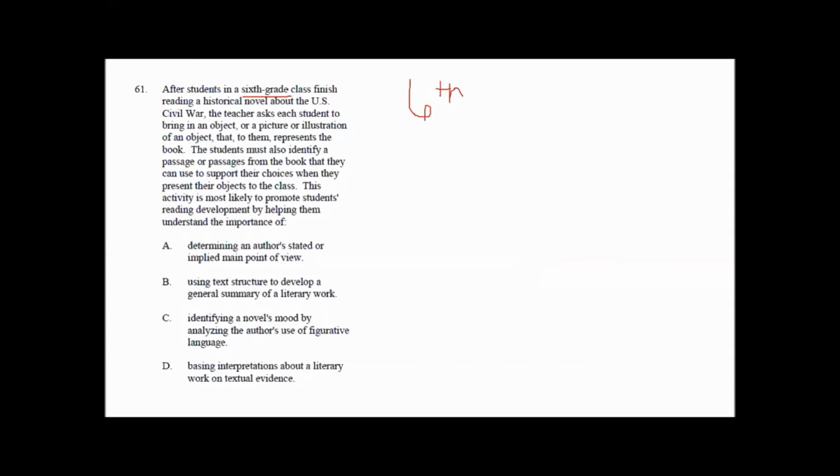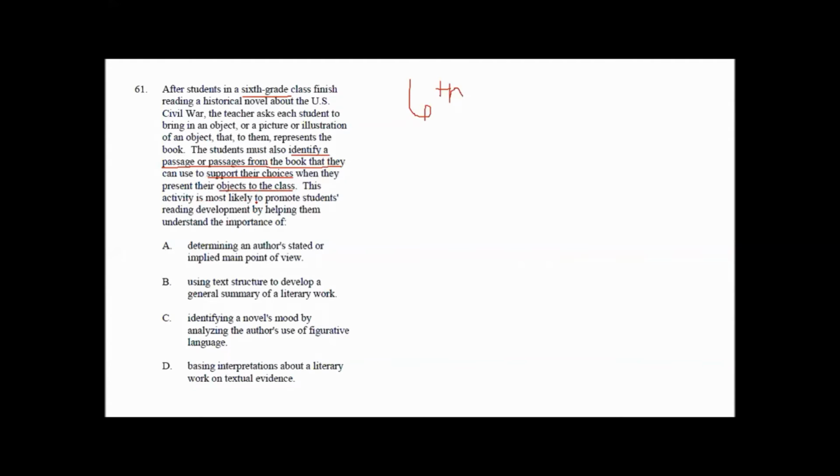After students in a 6th grade class finished reading a historical novel about the US Civil War, the teacher asked each student to bring in an object or a picture or illustration of an object that to them represents the book. The student must also identify a passage from the book that they can use to support their choice when they present their object to the class.